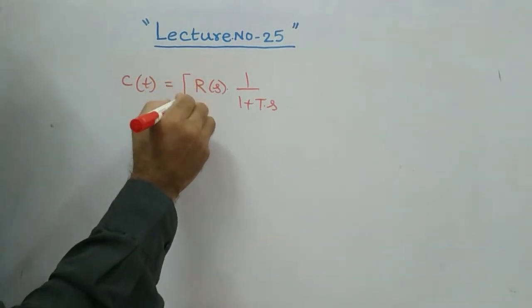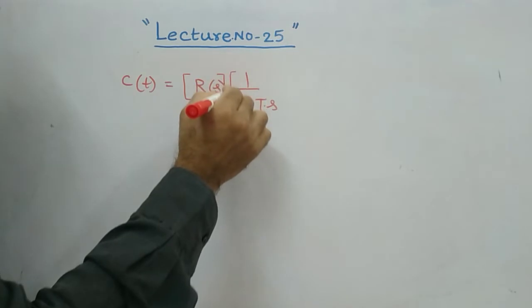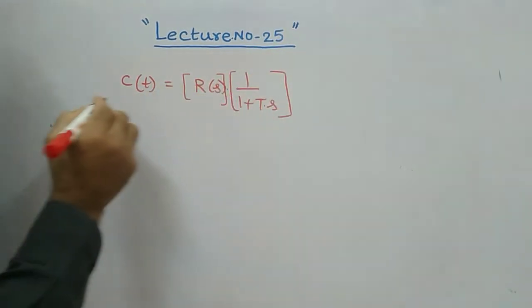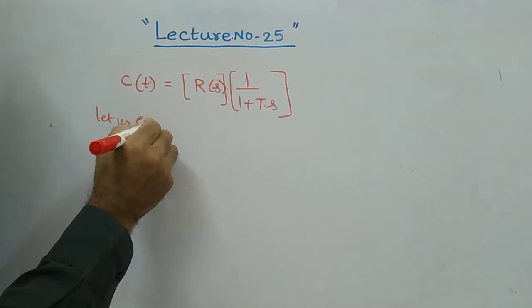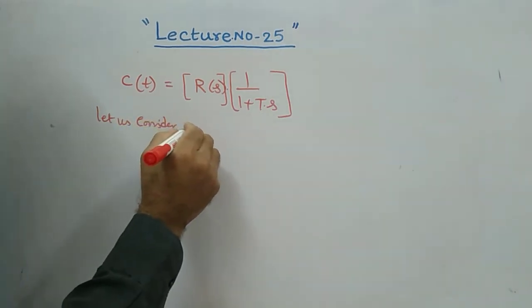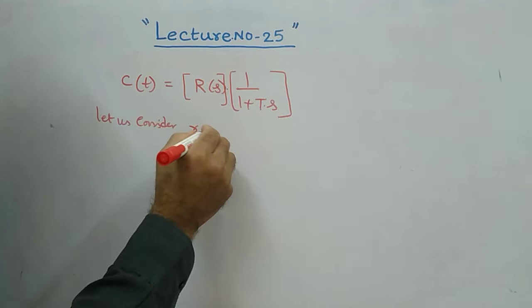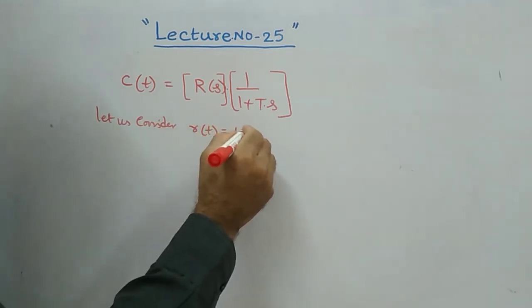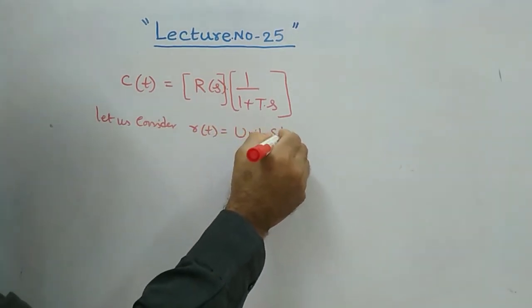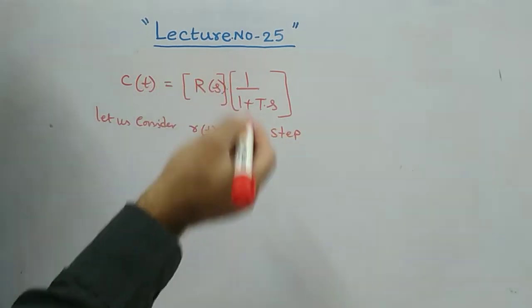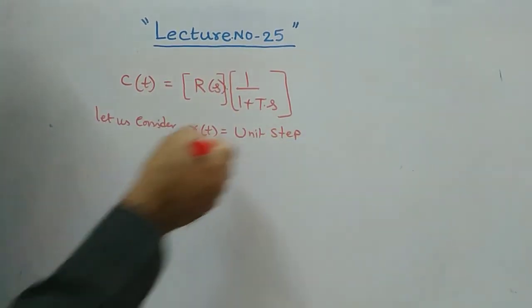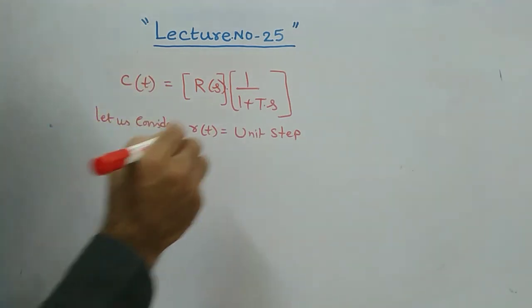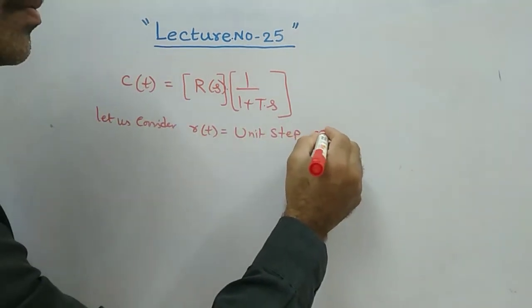For this, let us consider our input R of t equal to unit step, because this is the very basic building block. Okay, step input signal. So R of t is equal to unit step signal.